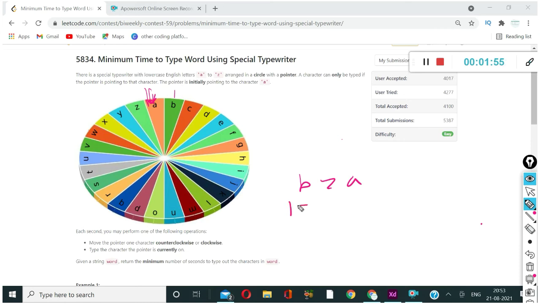Then typing B will take 1 second. Then going from B to Z, you can also move anti-clockwise. So it will take 1 second and plus 1 second, which is 2 seconds.